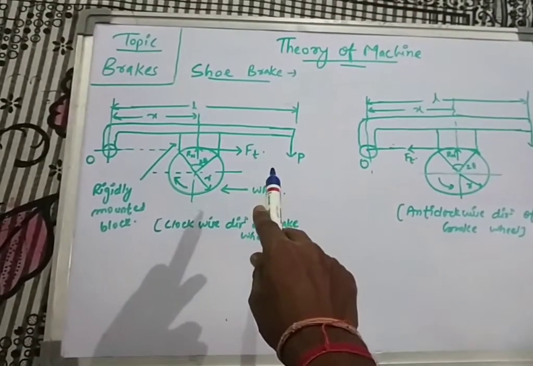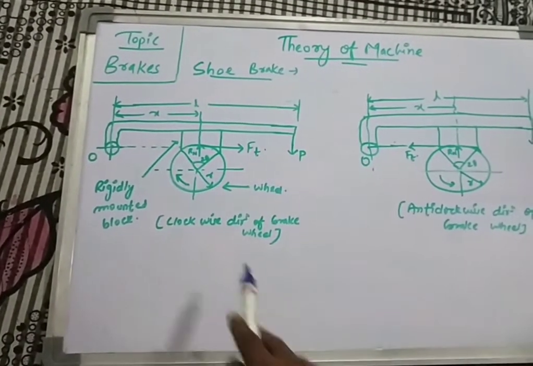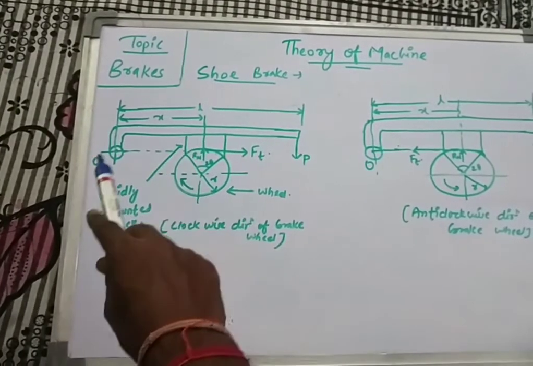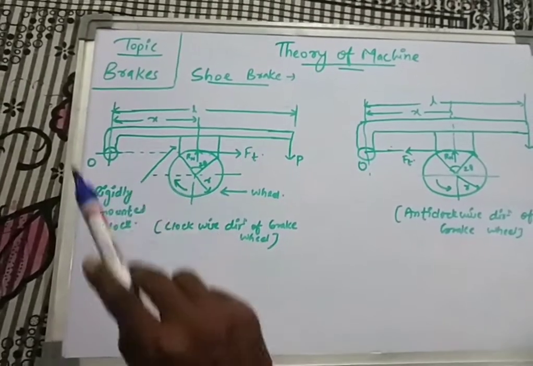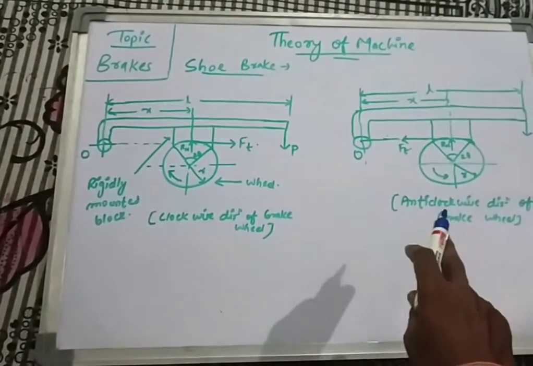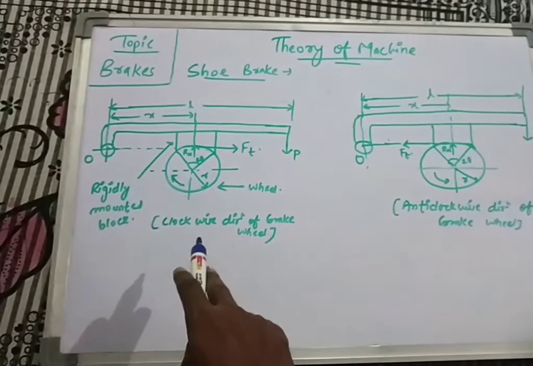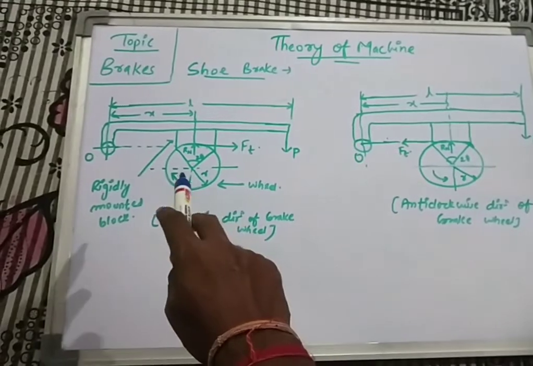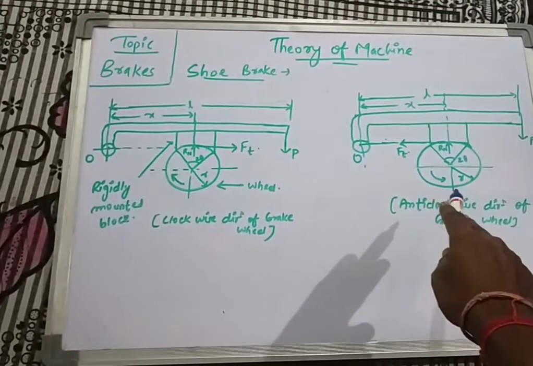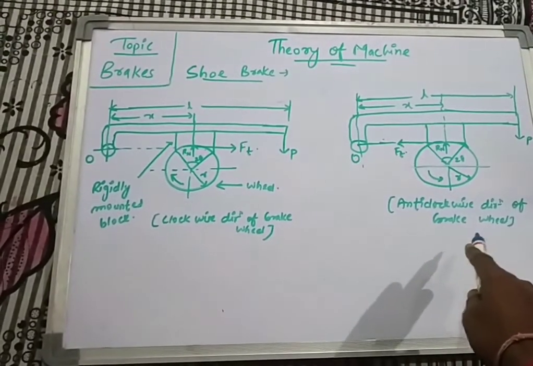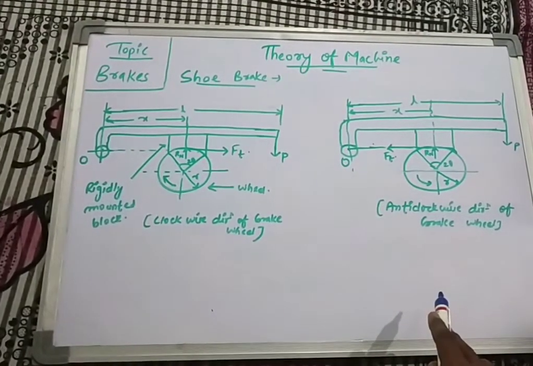Ft is the braking force, r is the radius, theta is the angle, Rn is the normal force, and x is the distance from the fulcrum to the middle of the wheel. We have drawn two figures. The first one, as you can see from the arrow, shows the clockwise direction of the brake wheel, that is when the wheel rotates clockwise. The second arrow shows the anti-clockwise direction of the brake wheel, that is when the brake wheel moves anti-clockwise.